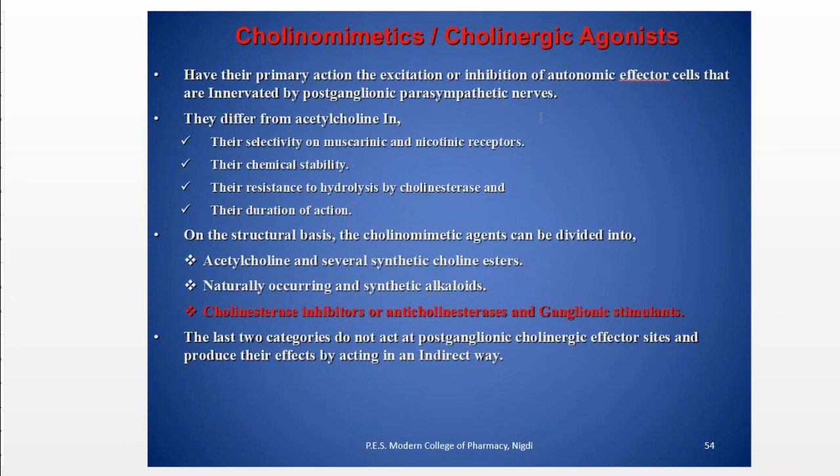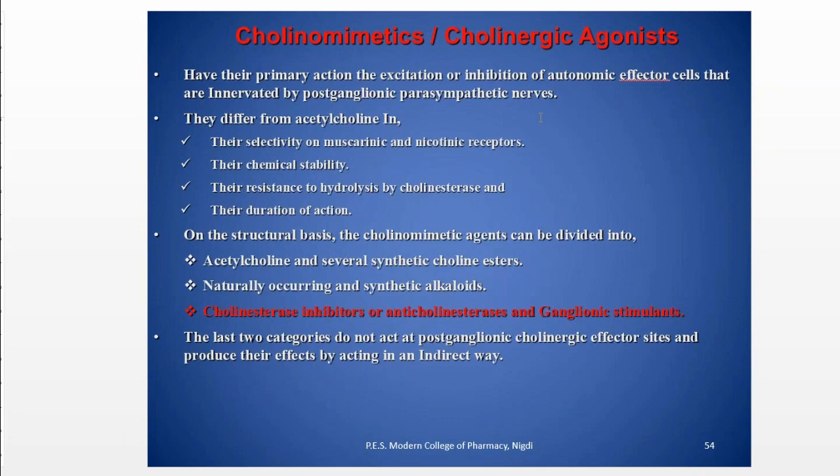They differ from acetylcholine in their selectivity, their chemical stability, their resistance to hydrolysis by the cholinesterases, and their duration of action. So on the structural basis, cholinomimetic agents are divided into acetylcholine and its synthetic analogs, and naturally occurring and synthetic alkaloids.